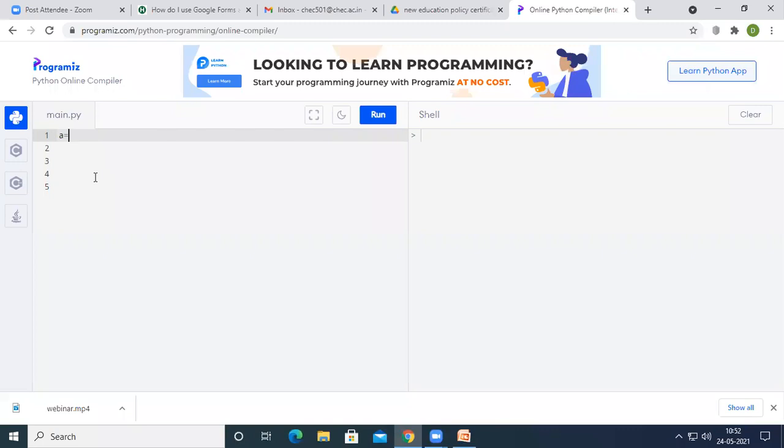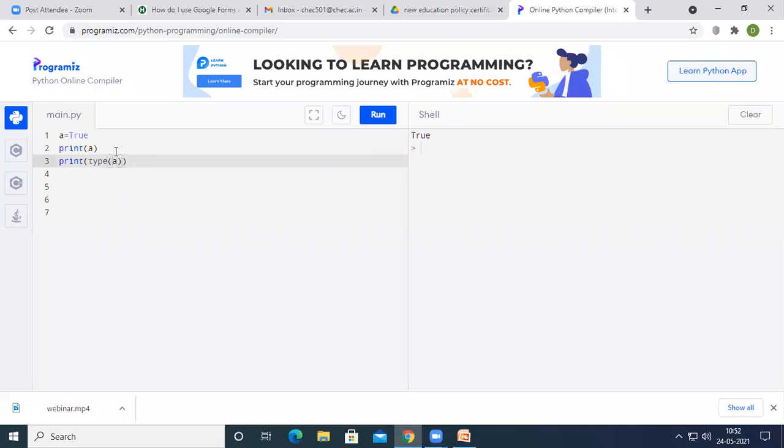If I want to have the variable A as a Boolean data type, I need to pass a true value where T must be capital. So if the T is capital, then A will be of Boolean type. So now if I print this A, true will be printed on the output screen. If I want to check the type of this variable A, we have already seen this type function from the starting classes. If a variable is having certain value, and if we want to verify the data type of that variable, we can just pass that variable within the type function. So the type function will produce the data type of that variable.